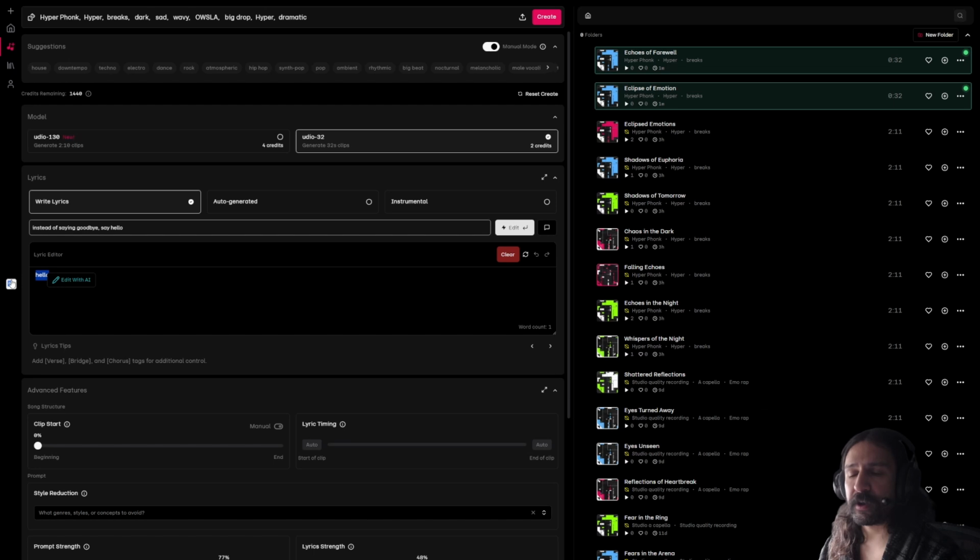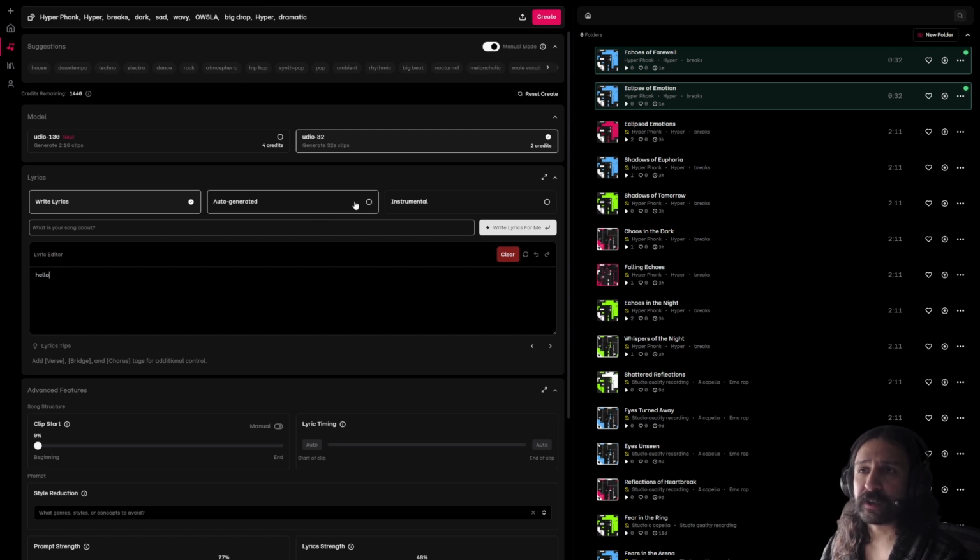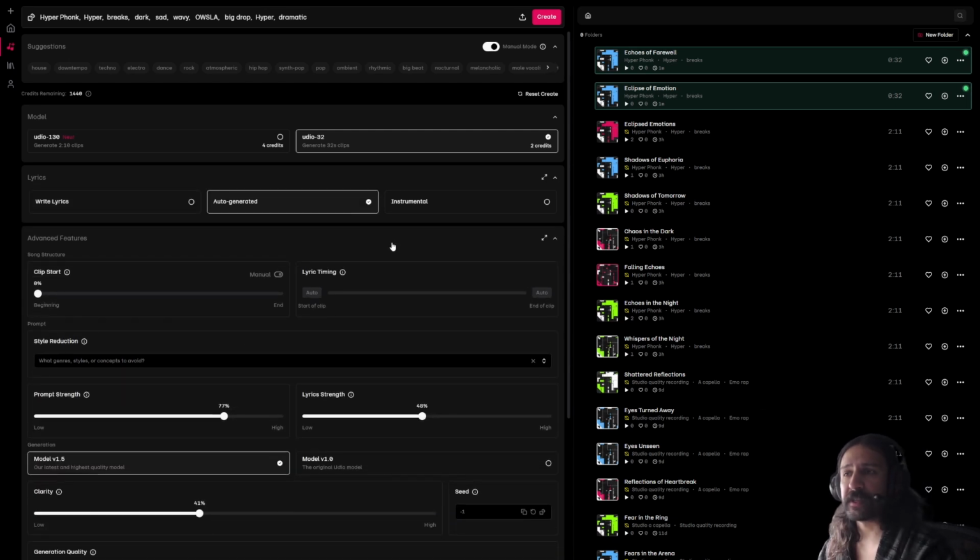That is, honestly, I do suggest you write your own lyrics, but this is a great way to write your lyrics. You can literally just write them in here, and you can make adjustments throughout the process using this lyric editor. In addition to using your own lyrics or writing lyrics within this editor, you can click auto generated, which means that it's going to use ChatGPT to come up with lyrics for your track.